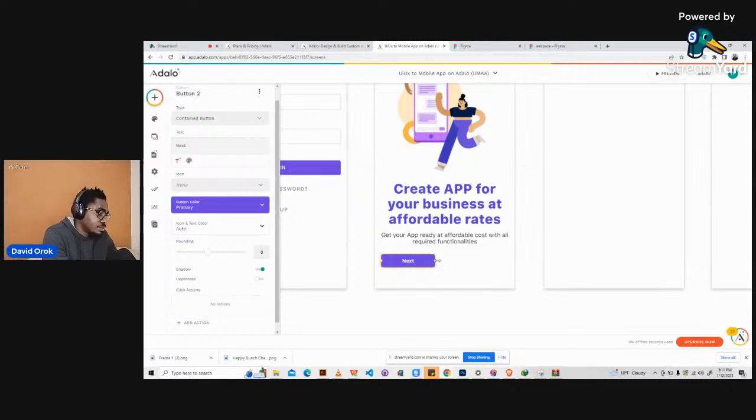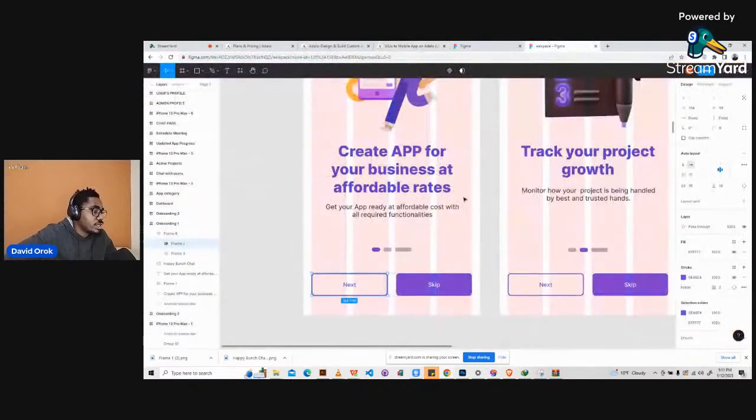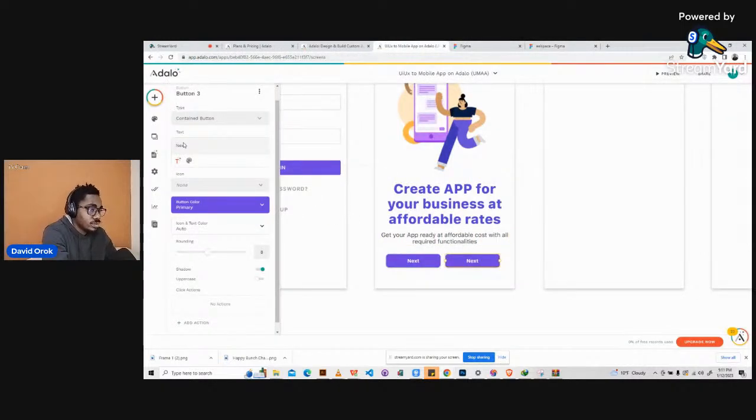Then I will say Control C, Control V to copy and paste this button so we can have another one here. Okay, so that's it. Okay, we have it like this. Now, one button here, let's come back here. It was next. This is like an outline button. Then this one is a solid button. So this one is skip. Let's come here and change this one to skip. And so we have skip.